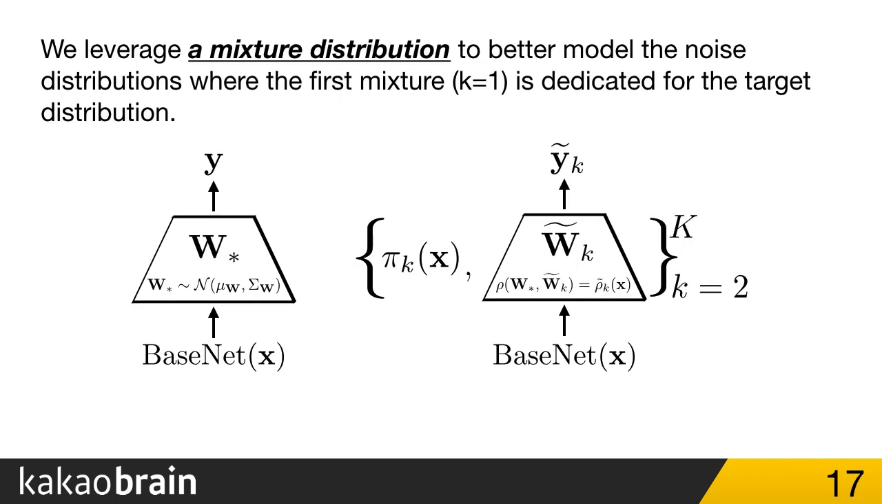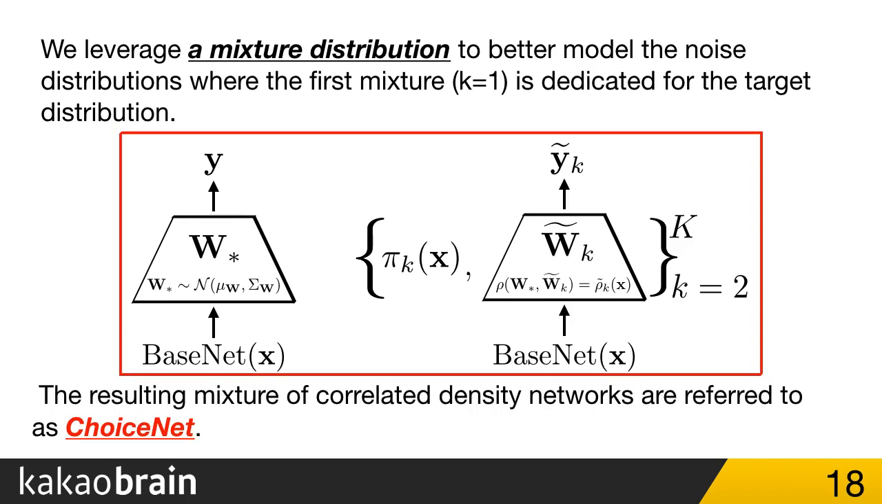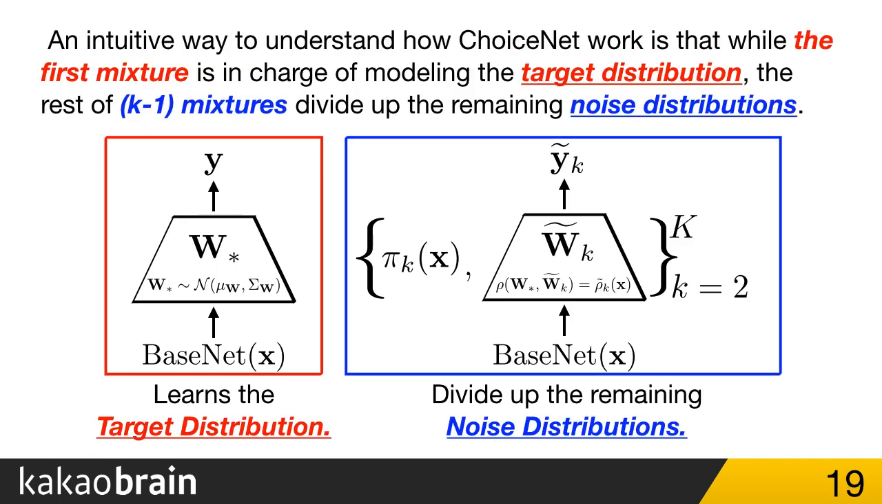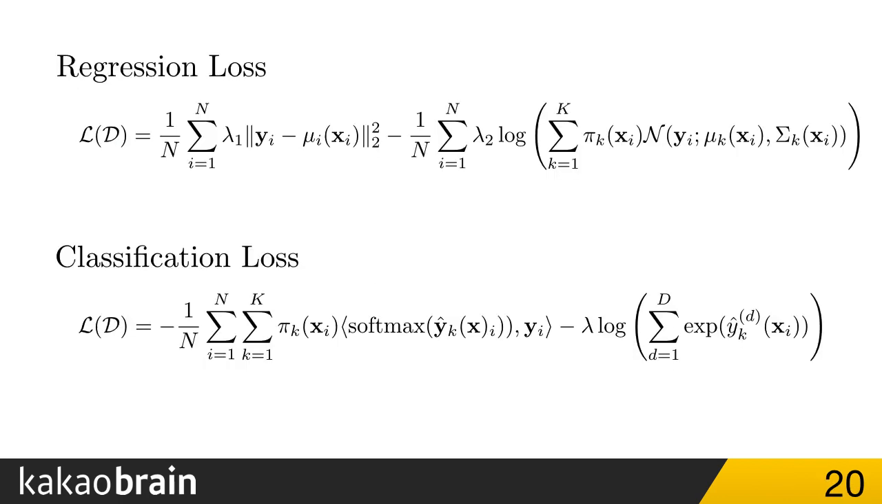Finally, we leverage a mixture distribution to better model the noise distribution, where the first mixture, k=1, is always dedicated to the target distribution. Now we have all the components to model the output with correlated conditional distributions. The resulting mixture of correlated density networks is referred to as ChoiceNet. An intuitive way to understand how ChoiceNet works is that while the first mixture is in charge of modeling the target distribution, the remaining k-1 mixtures effectively divide up the remaining noise distributions. We have shown this in synthetic experiments, so please refer to our paper.